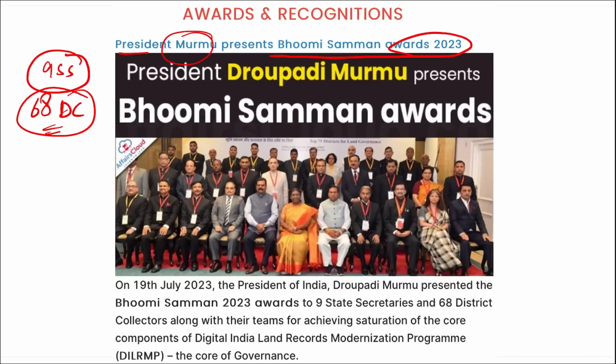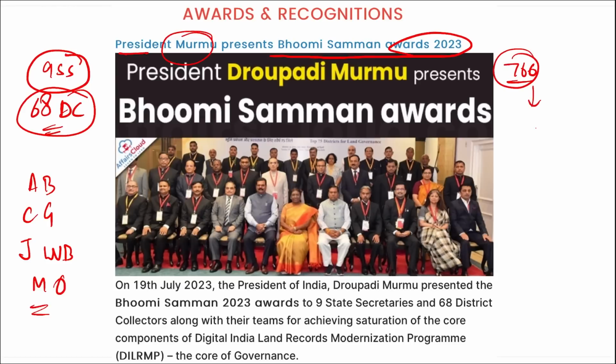These awards were given to Assam, Bihar, Chhattisgarh, Gujarat, Jharkhand, Tripura, West Bengal, Madhya Pradesh, and Odisha. Correct? And out of 766 districts in the country, 68 districts have won the platinum prize, in the sixth category they were awarded the platinum prize.